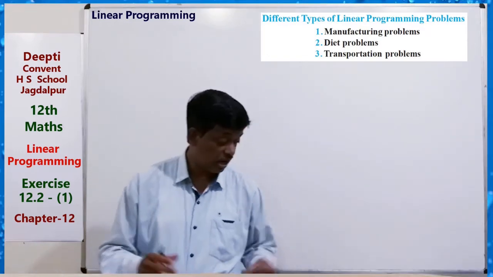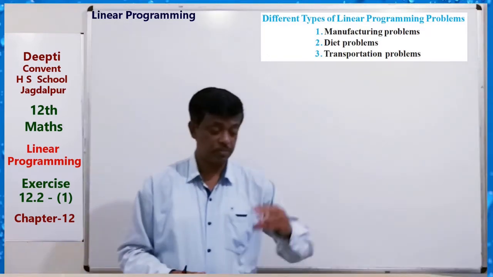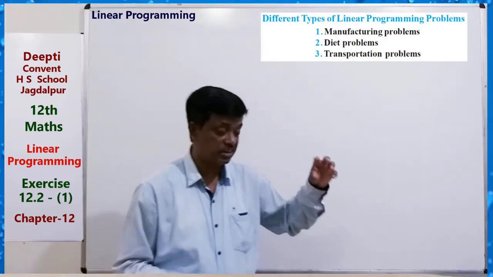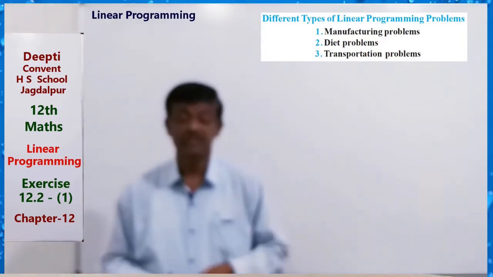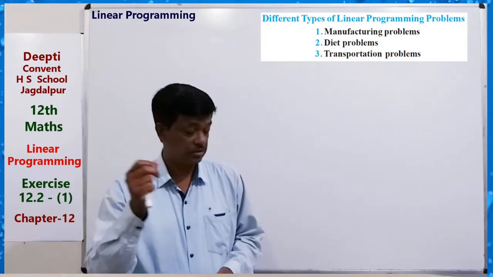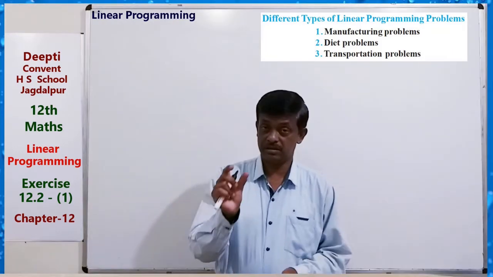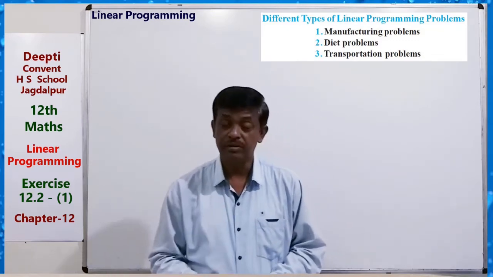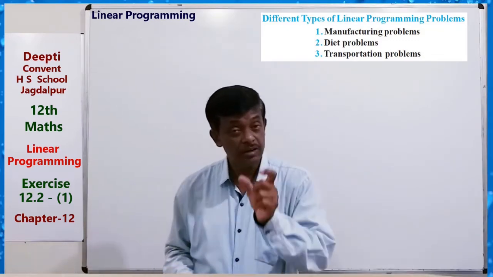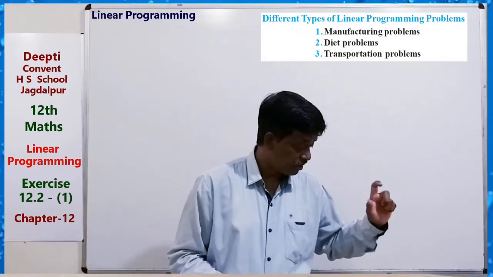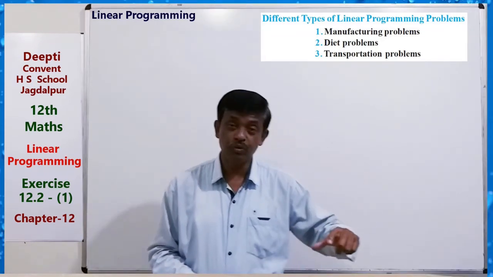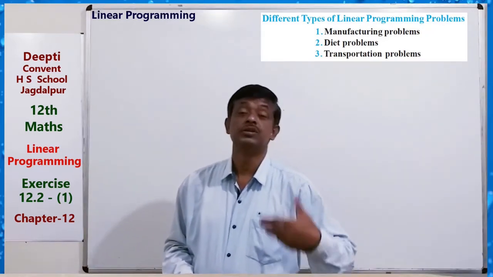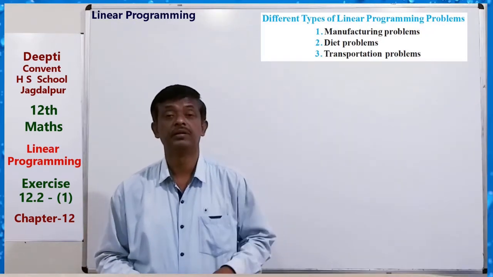Diet problem means making a diet in such a way that it contains the constituents and nutrients in a proper way, for the minimum requirement of constituents and nutrients, and the cost of the mixture should be minimum.